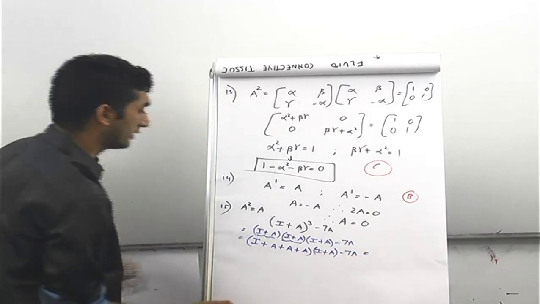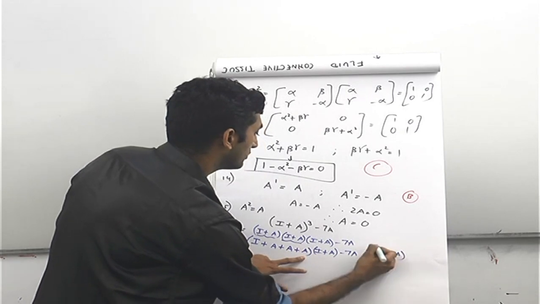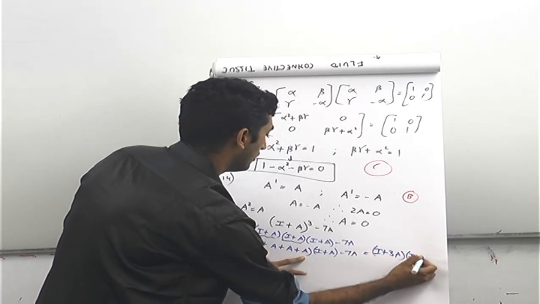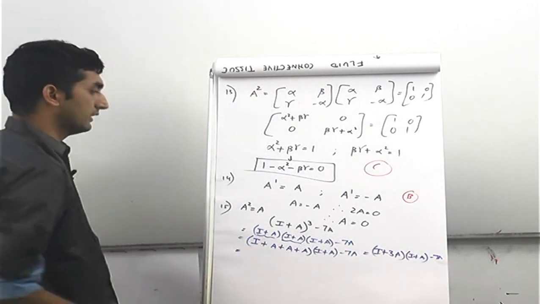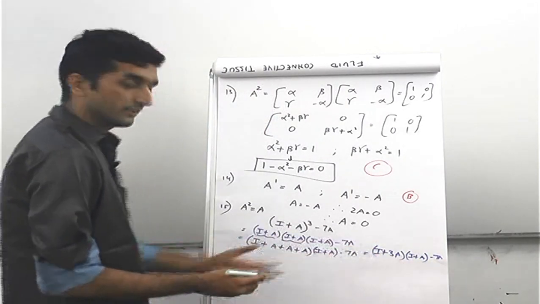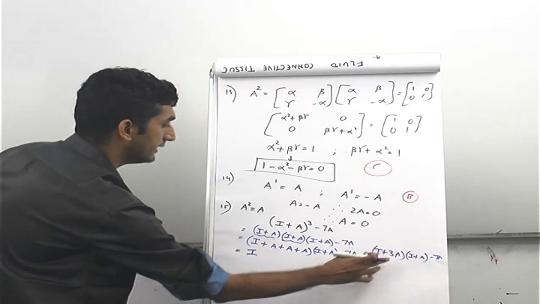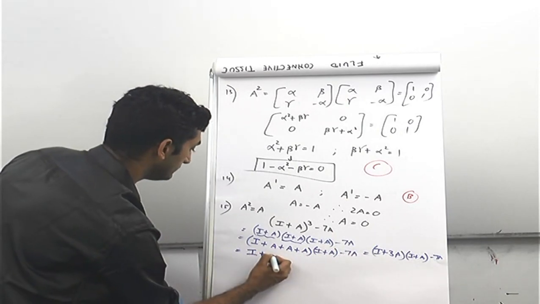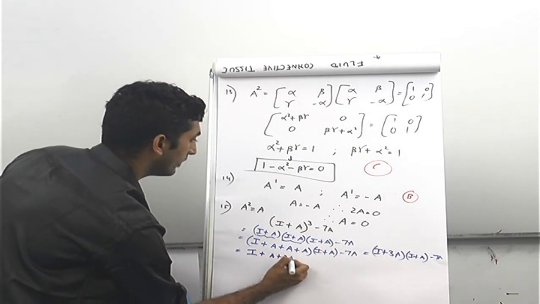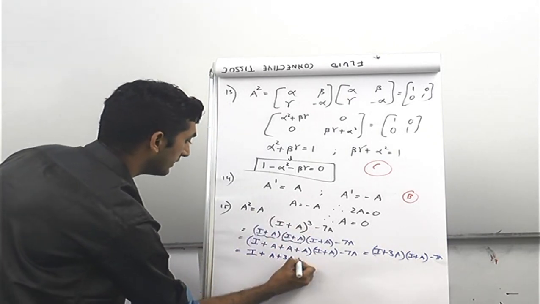Now this is nothing but I plus 3A into I plus A, obviously with the minus 7A. Now let's expand this. What will this give you? I into I will give you I square again, which is I. I into A will give you A again, 3A into I will give you 3A, and the last one will give you 3A square, and since A square is A, this will again give you 3A.